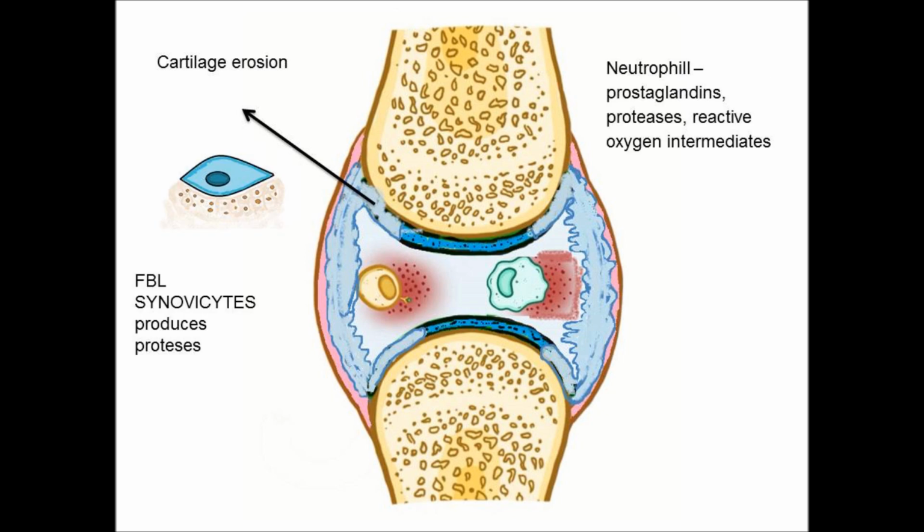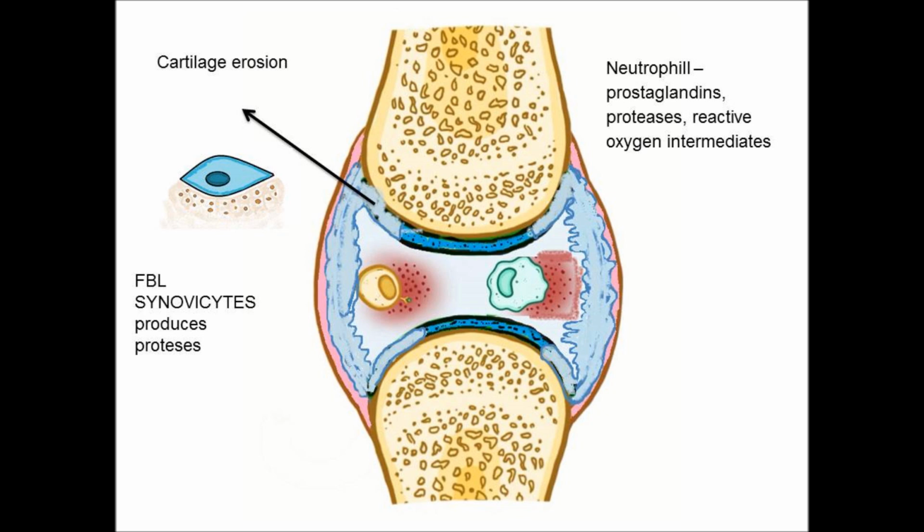Here look at the fibroblast-like synoviocytes. They produce protease and cytokines. This will erode, first, the cartilage. The cartilage contains chondrocytes, so chondrocyte erosion will occur, and that will erode the articular cartilage.